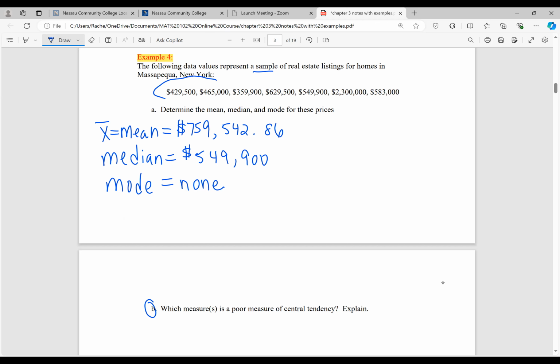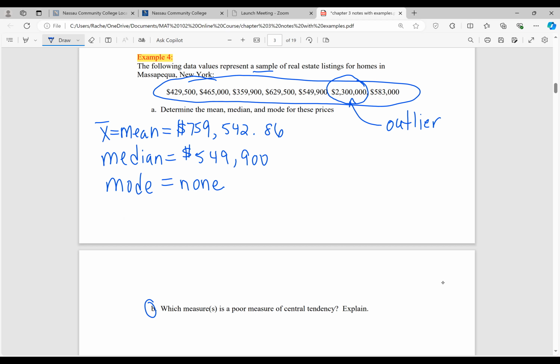If you just scan with your eyes these listing prices here, they're all pretty much relatively close to one another. You have 429, 465, 359, 629, right? There's not that much craziness in the numbers going on here. But then we get to this listing price of $2.3 million. That is way bigger than all the other prices, right? It's way higher. So we consider this extreme value an outlier since it's not in line with the rest of the selling prices.